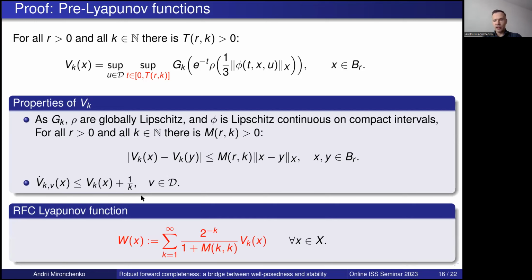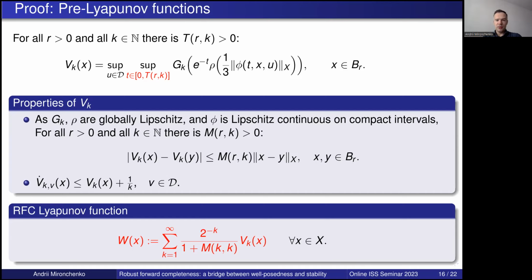And now, having all such functions v_k, we can define what will be our RFC Lyapunov function, the function which we would like to construct. It will be a series over v_k scaled by these coefficients, where m is this Lipschitz constant. One can show that this function will satisfy all the needed properties. In particular, since we take k from 1 to infinity, we will have terms which are non-zero for smaller and smaller x. In this way, we can obtain also a nice bound from below, which we did not have for v_k.